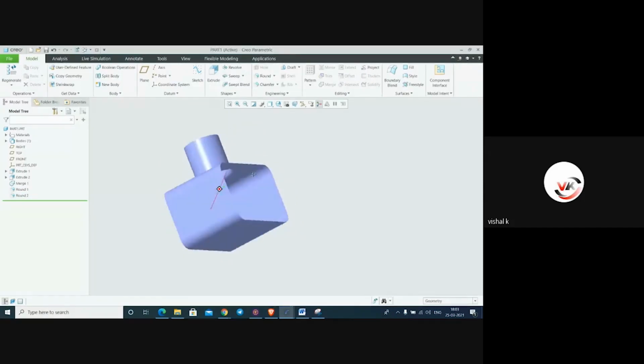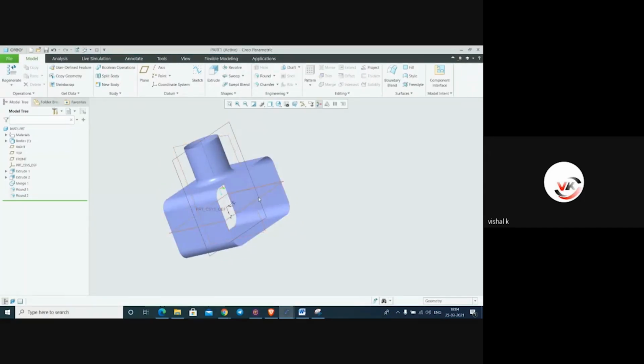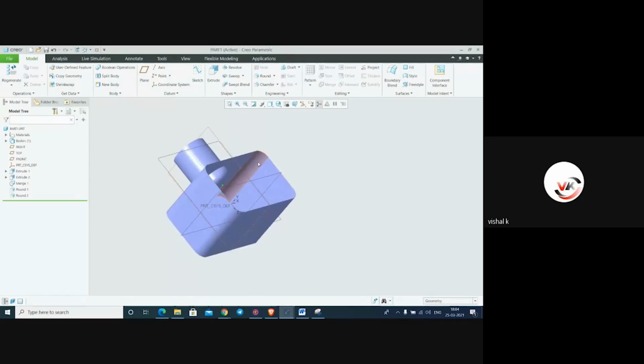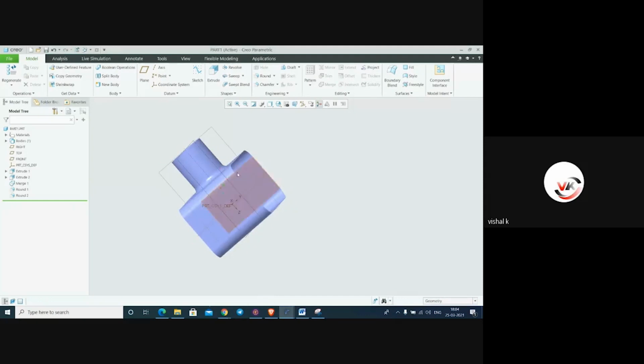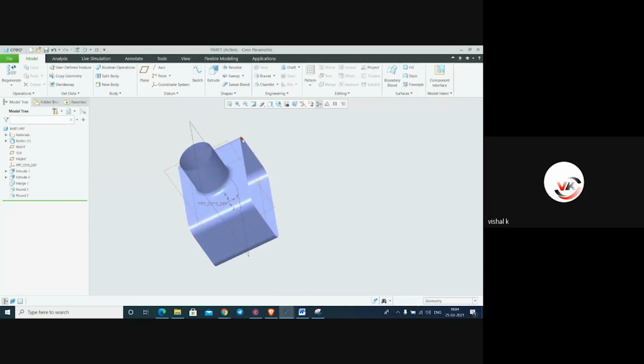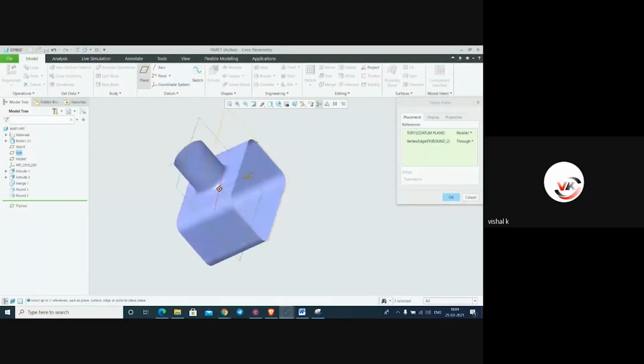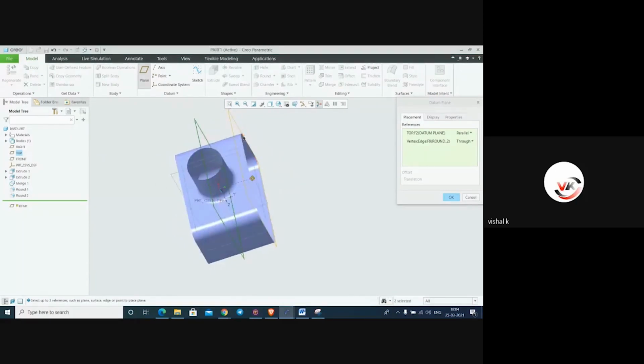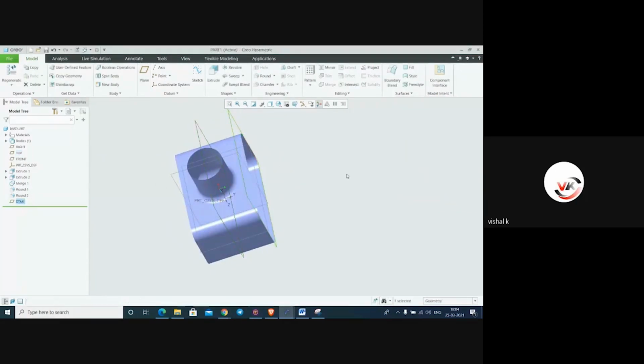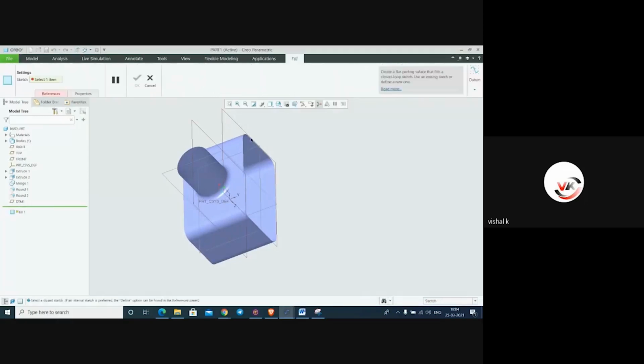Now here we have to fill this cap. For filling this cap, here is the option fill, but we need one datum plane on this side. So select the datum plane, create, and with reference to this point, okay, we'll fill this.